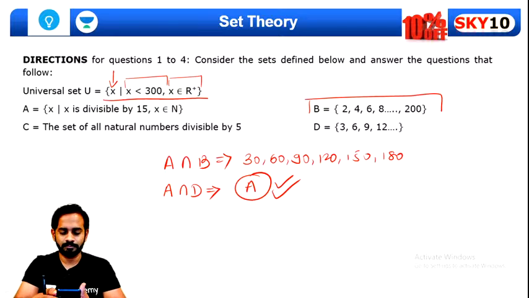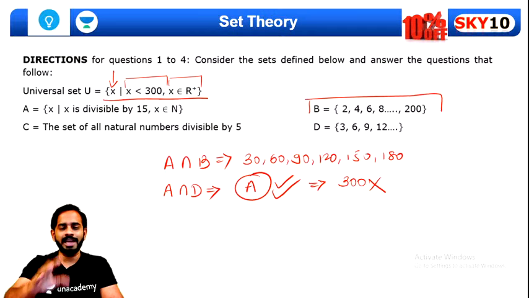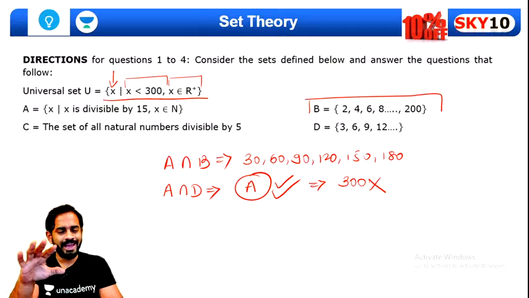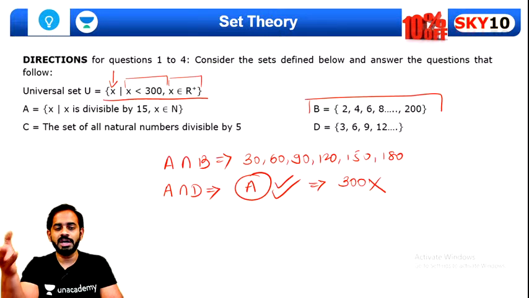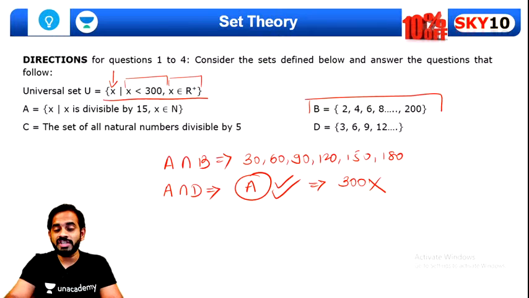There will be 19 elements because 300 is not available. 297? No, Chetan. We cannot take 297, guys, because 297 is a multiple of 3, but it is not a multiple of 15. So 297 will not be the last element.